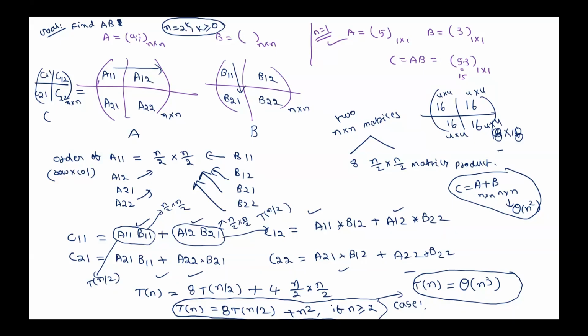Is it possible to solve a matrix multiplication problem in less than n square time? Is it possible to multiply two square matrices of order n in less than n square time? It is impossible. Why? Because there are total n square entries in the resultant matrix. That calculation itself, even if I assume that each one takes constant time, minimum it takes n square time. So we know that no one can do matrix multiplication in less than n square time. Is that correct?